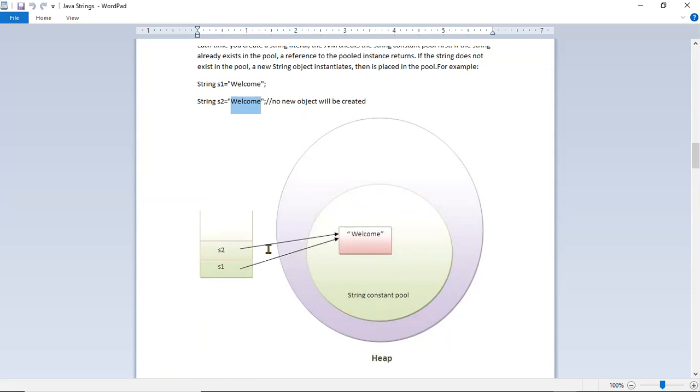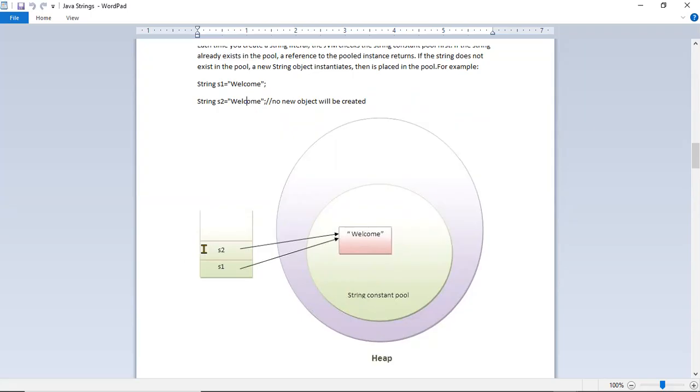The advantage we have is, let's say welcome is referred to by multiple variables, like string s3 equal to welcome, string s4, string s10 equal to welcome. Instead of creating 10 literals with the same name, it will reuse, because the value is the same.